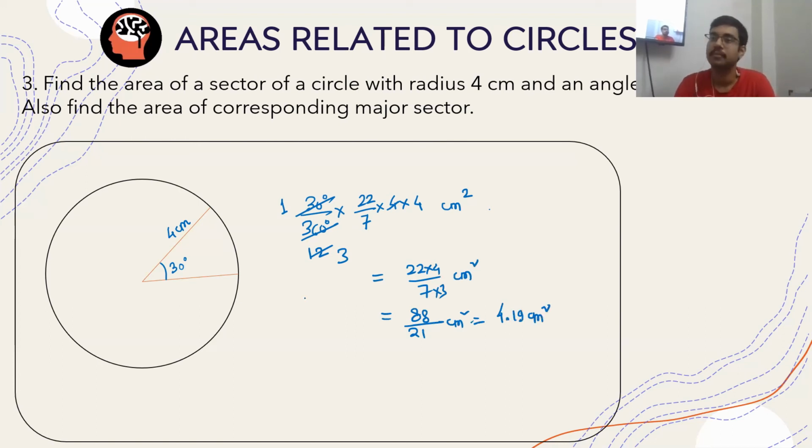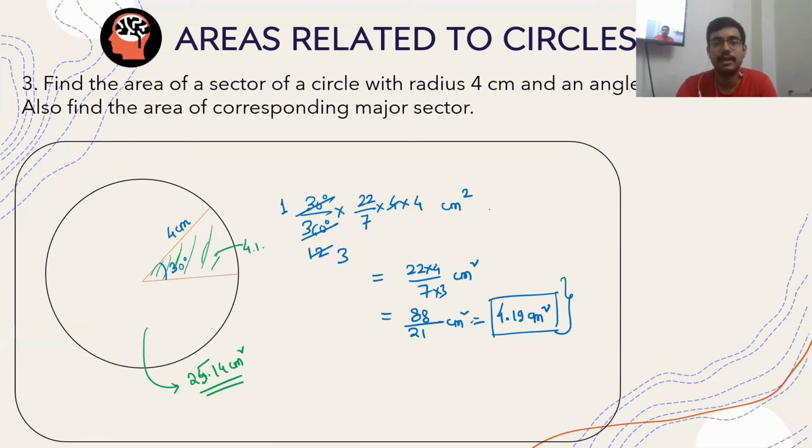The total area is 22 by 7 into 16 centimeter square, which comes out to be how much, Snigdha? 25.14 centimeter square is the total area. Now, if you subtract 4.19 centimeter square from it, you will get the major area, the major sector's area. Is this clear? Quite easy. Yes.